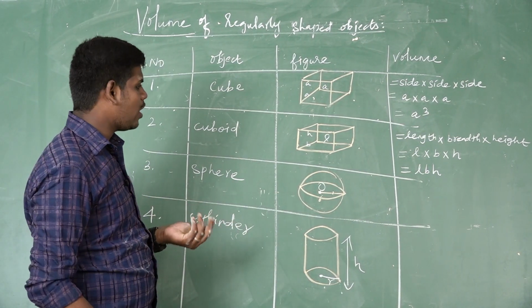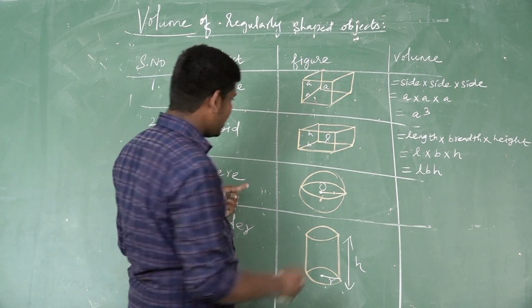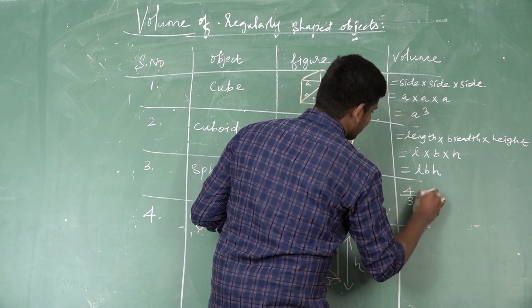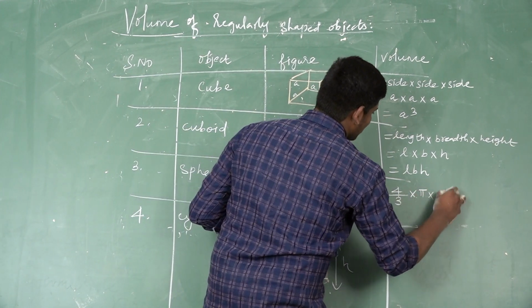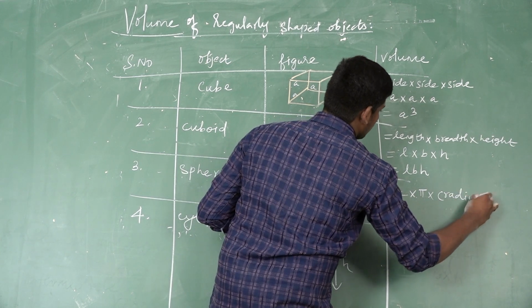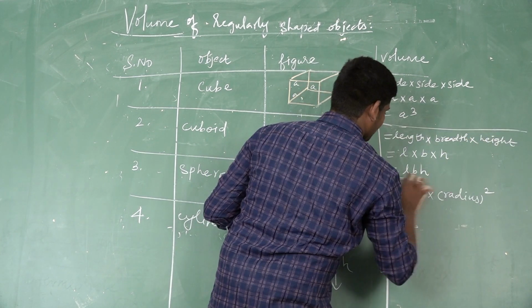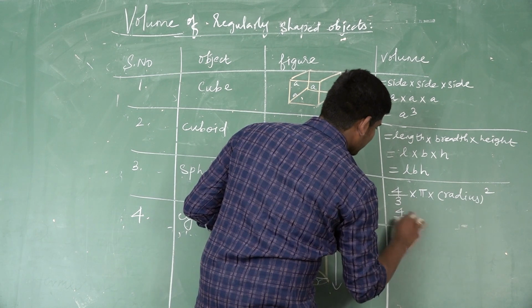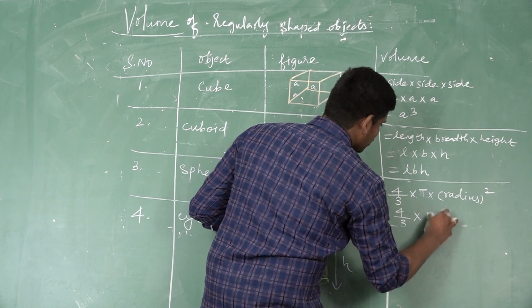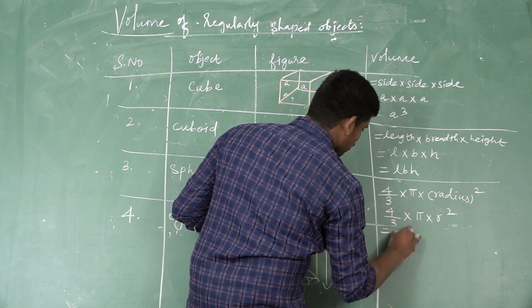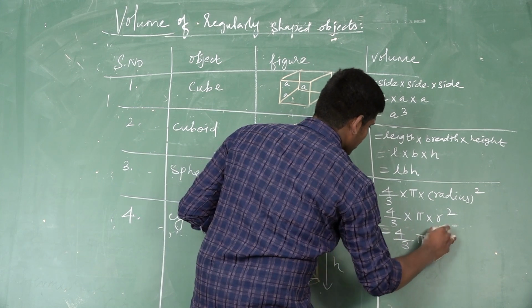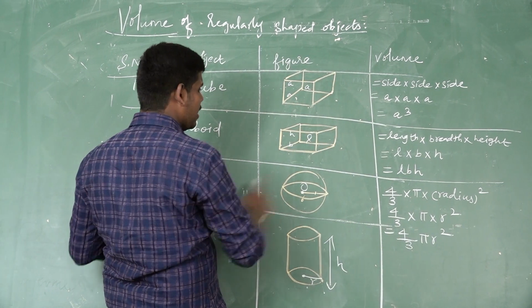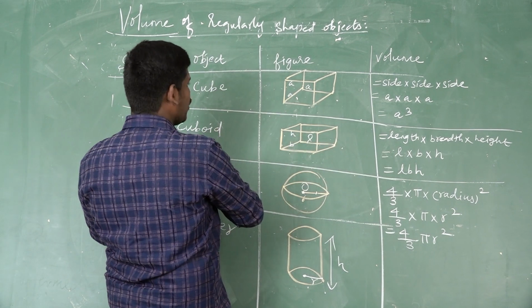What is the formula to calculate the volume of the sphere? 4 by 3 into pi into radius cube. So 4 by 3 pi r cube. This is the volume of sphere. LBH is the volume of cuboid.